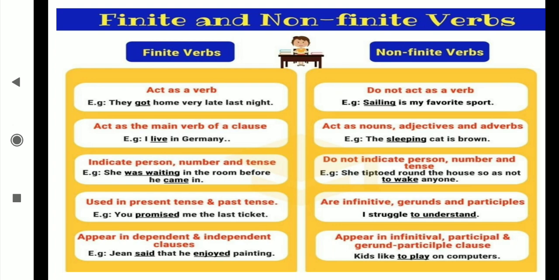They appear in dependent and independent clauses. Non-finite verbs do not act as a verb. They do not come in the form of a verb; they come in the noun form, otherwise in the adjective form. They act as nouns, adjectives and adverbs. "The sleeping cat is brown." They do not indicate person, number and tense, meaning they do not change as per the person, number or tense. They will be constant. They are infinitives, gerunds and participles, meaning the two main forms: the -ing form, otherwise the V3 form.